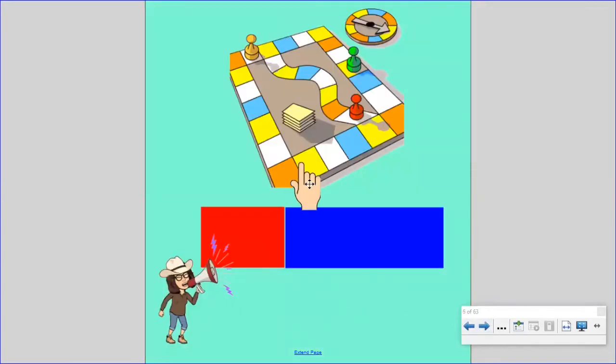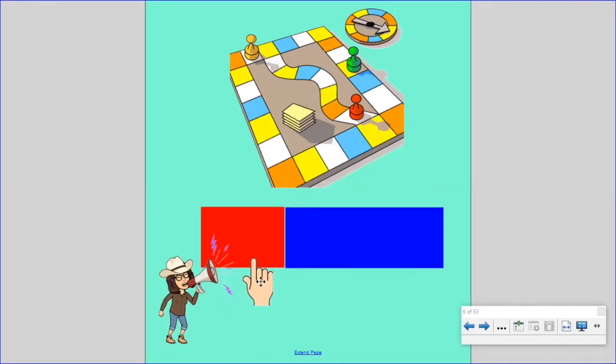Say the word game. Now stretch out the word and listen to the beginning sound. G, g, game. Do it with me. G, g, game. What sound do you hear at the beginning of the word game?